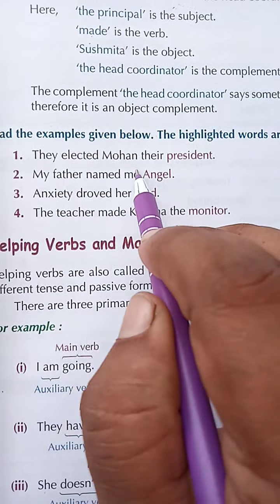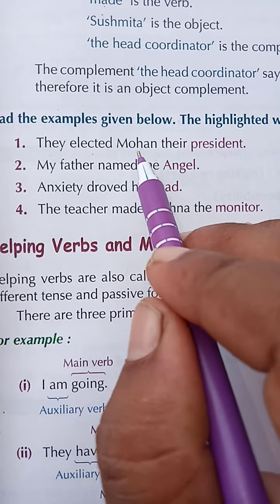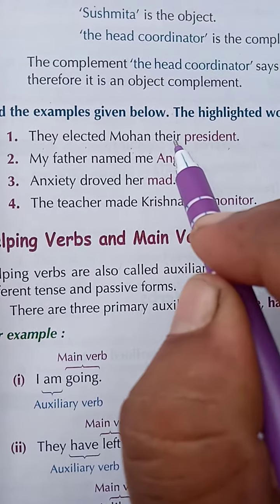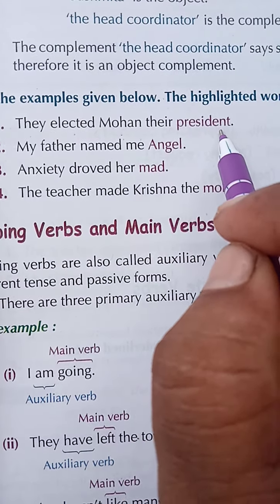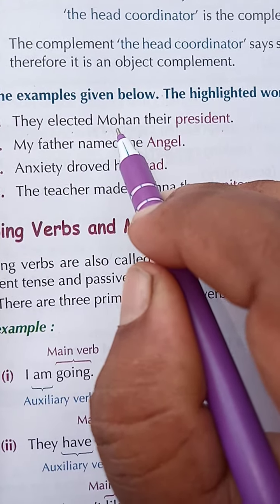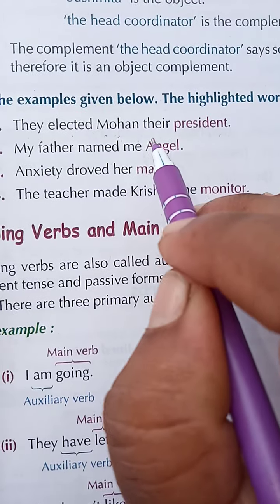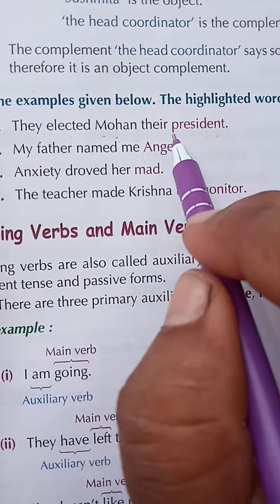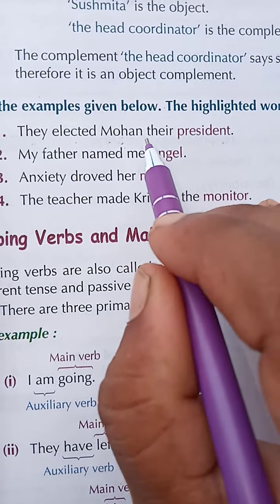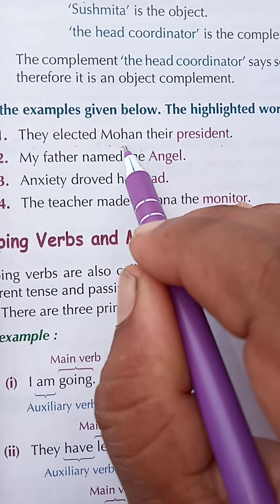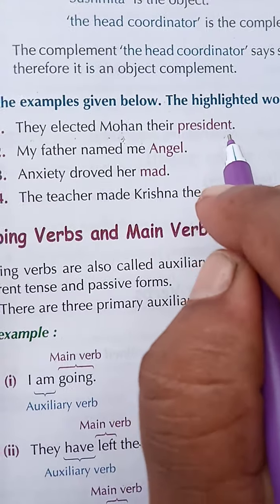Now look at another example. They elected Mohan president. They is the subject, elected is the verb, and Mohan is the object. President is the complement. So who is the president? Mohan. So Mohan is what? Mohan is not the subject. Mohan is the object. So the complement part now says something about the object. It doesn't say about the subject they. So the complement president says about Mohan. Now what is Mohan? Mohan is the object. So it is called object complement.